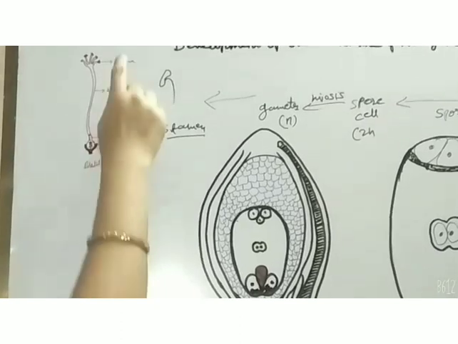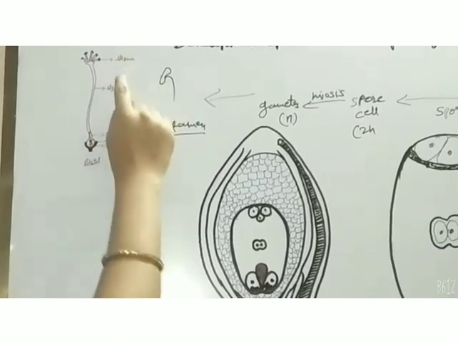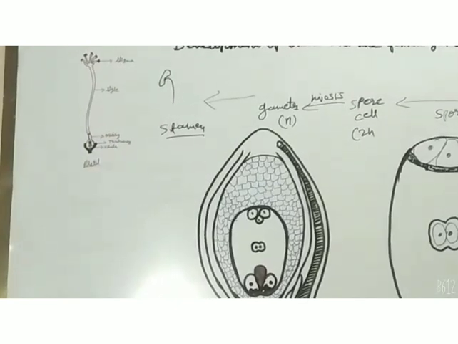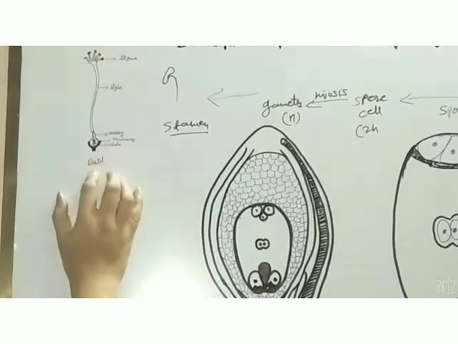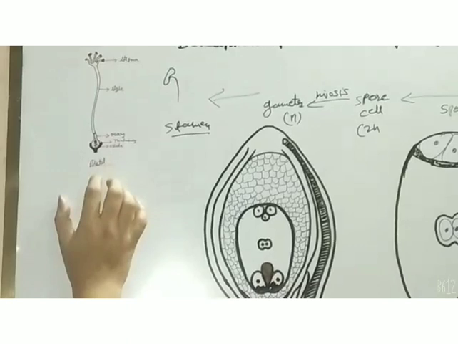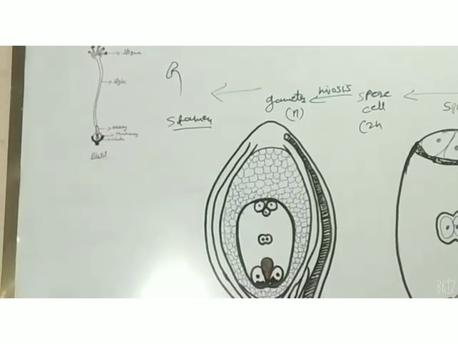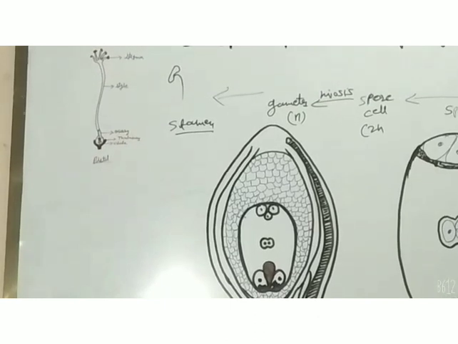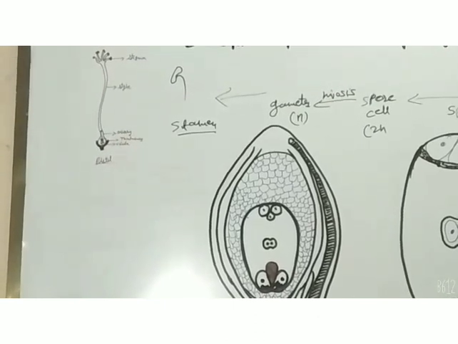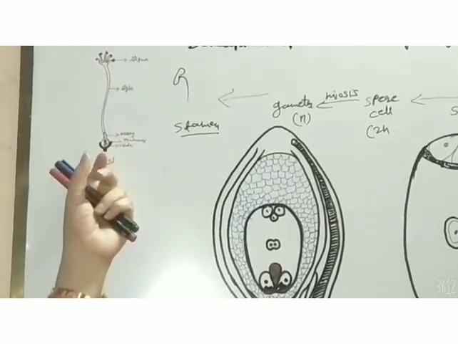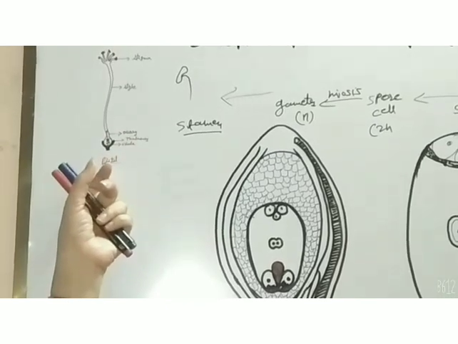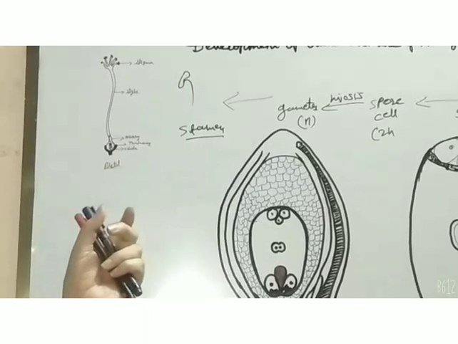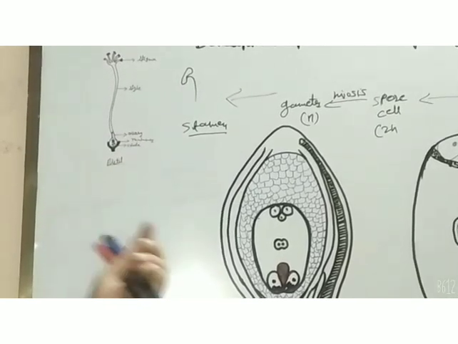So these four units are there: stigma, style, ovary and ovule. These units make a complete female reproductive organ which is called the pistil. Each unit is called a carpel unit. On the basis of this, the female reproductive organ may be monocarpellary, bicarpellary, and so on.